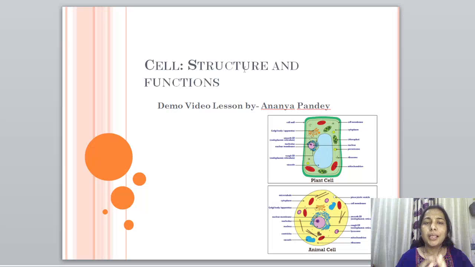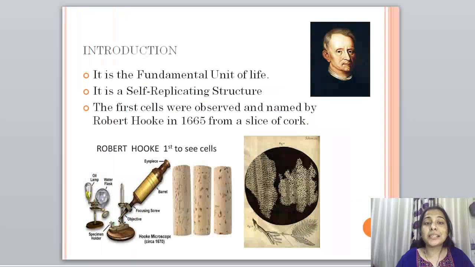Now we can say that cells are very similar to bricks. How? Because bricks are essential to make a building. Similarly, cells are essential to perform different functions in our body. It is essential for the sustenance of life. So can we call the cell the fundamental unit of life? Yes, we can. So the cell is the fundamental unit of life. It is a self-replicating structure. Why? We'll come to know this later.